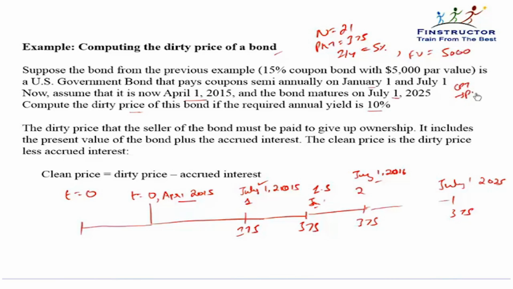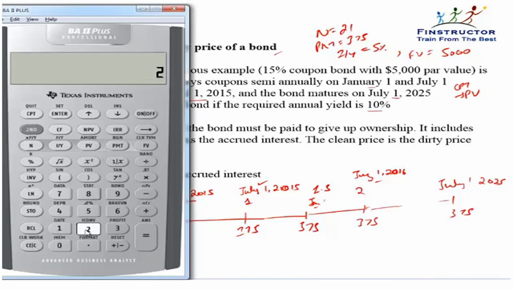Compute PV. So press 21 and press N, press 5 and press I/Y. PV is what we have to compute. Press 375 and press PMT. Press 5000 and press FV and compute PV. PV comes out to be 6,602.